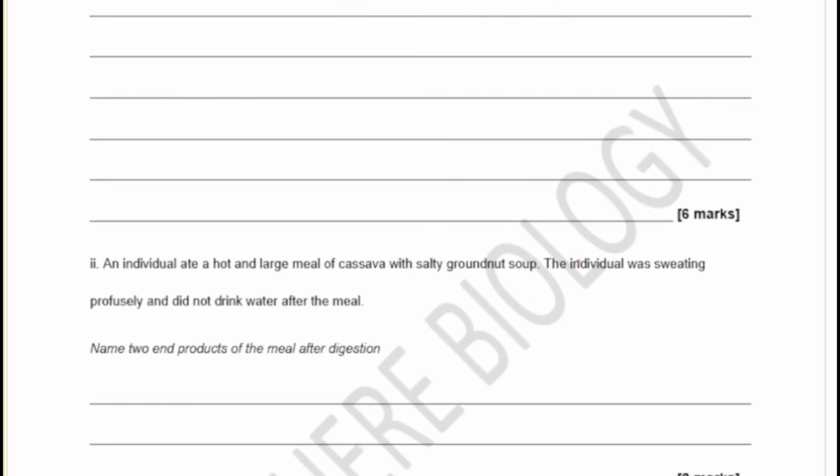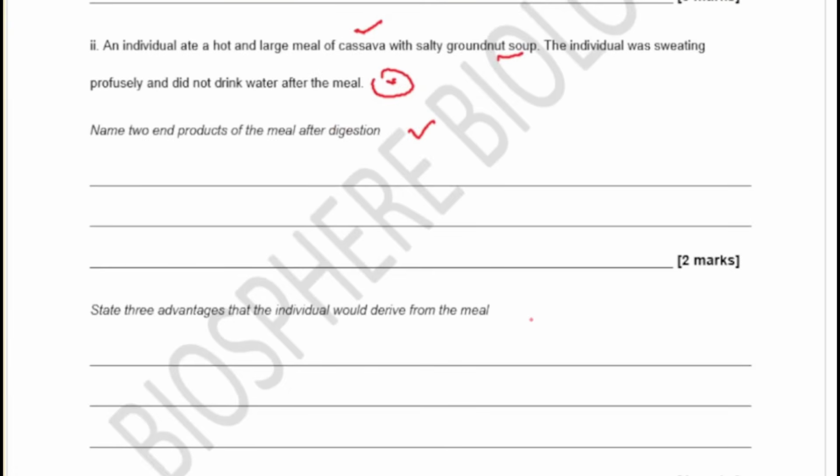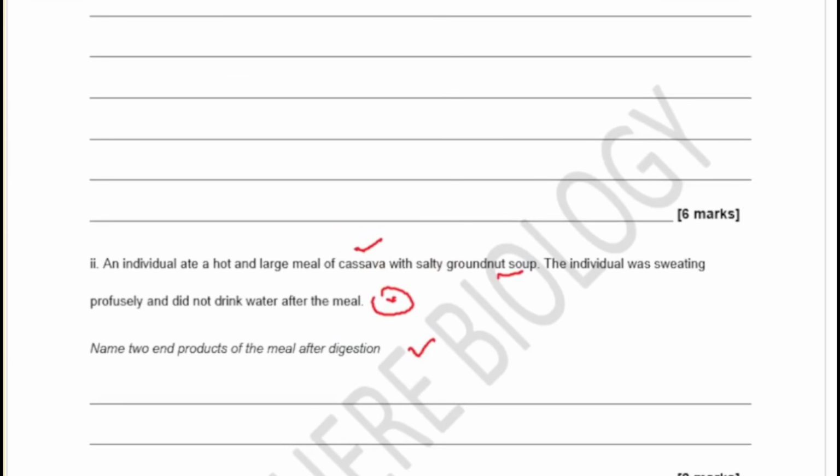Now the next one says, an individual ate a hot and large meal of cassava and a salty groundnut soup. Okay, the individual was sweating profusely and did not drink water after the meal. Name 2 end products of the meal after digestion. And then the next one says, state 3 advantages that the individual will derive from the meal. So we ate a meal of cassava with salty groundnut soup, and then he was sweating and did not drink water. So that's an applied question.